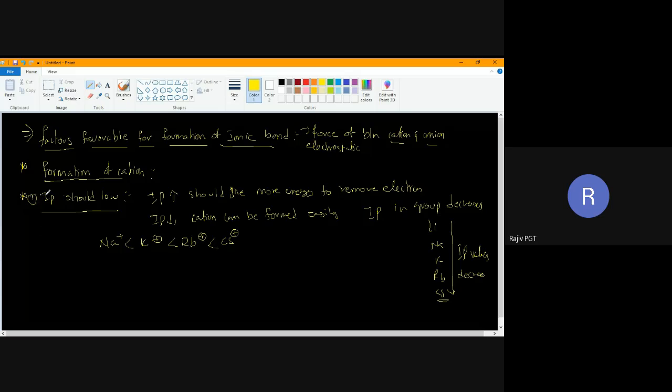This is the first point: formation of cation. If cation is formed easily, ionic bond will be formed easily. If cation should be formed easily, IP value should be low. Next factor I will see.